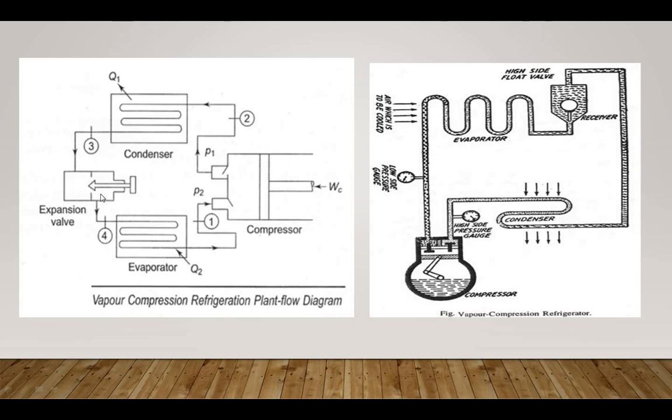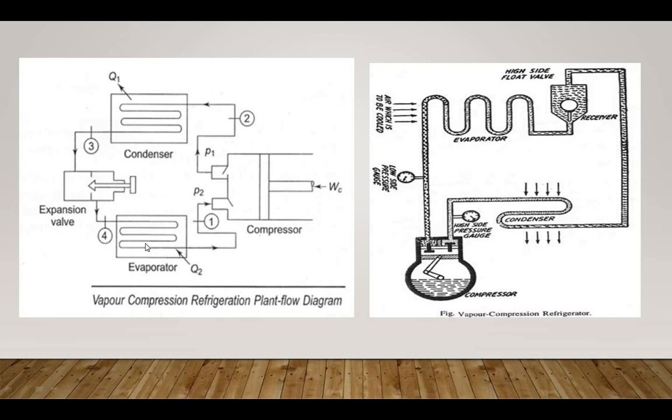Next is the expansion valve. After condensation, point 3 is the inlet of the expansion valve. After condensation, liquid refrigerant is stored in the liquid reservoir. You can see in this diagram also. First there is a compressor, then the condenser, and here you can see there is a reservoir. So after condensation the liquid is stored in this reservoir. Then liquid from the reservoir is passed